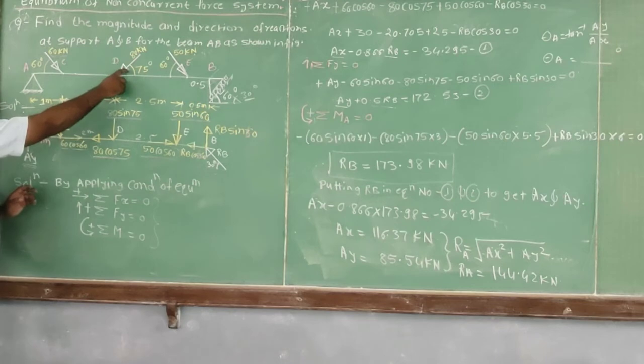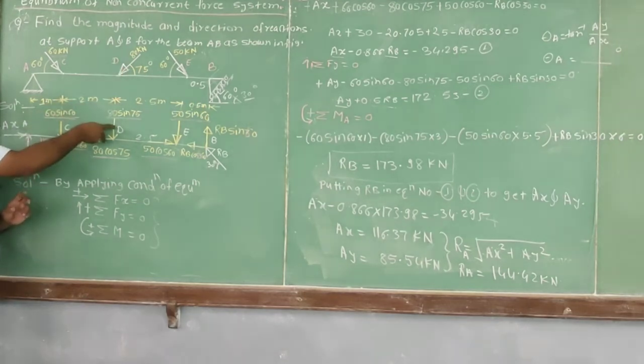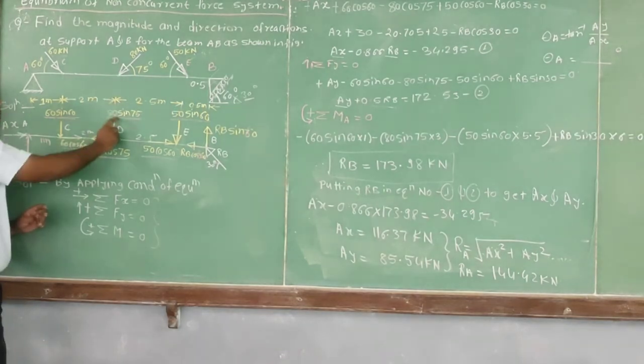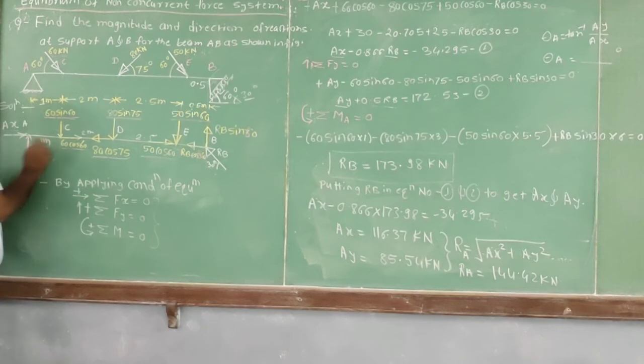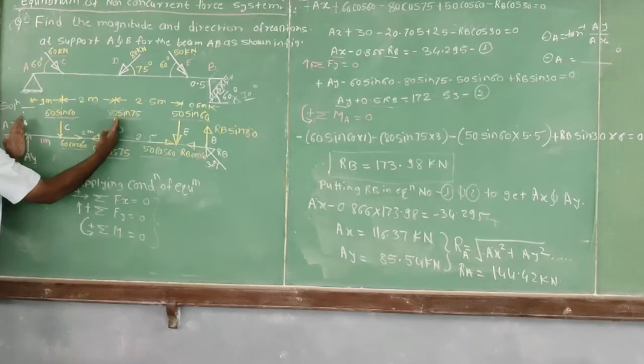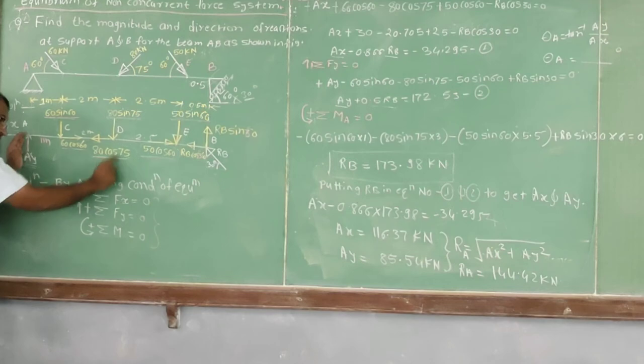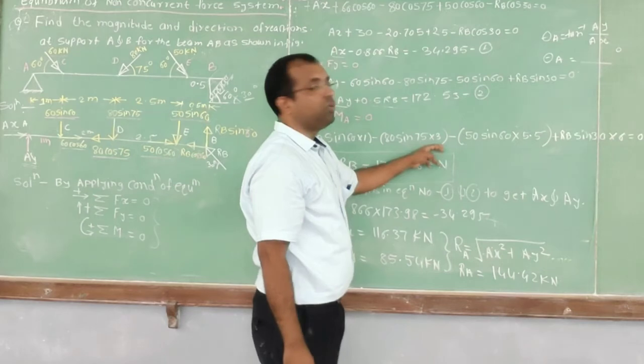Similarly, I have resolved this force into its two components. Out of these two components, the horizontal component is passing through point A. So the perpendicular distance of this horizontal component is 0, and it does not create any moment about point A. Only the vertical component of the 80 kN force creates the moment about point A. So what is that moment? This is force 80 sine of 75 and the distance is AG. What is the distance? 2 plus 1, 3. So 80 sine of 75 into 3, and it will again create the moment in clockwise sense.